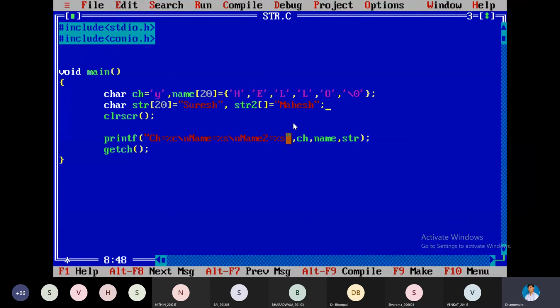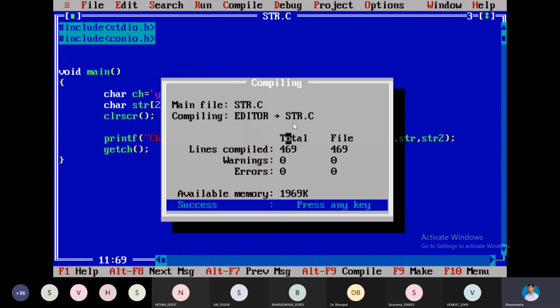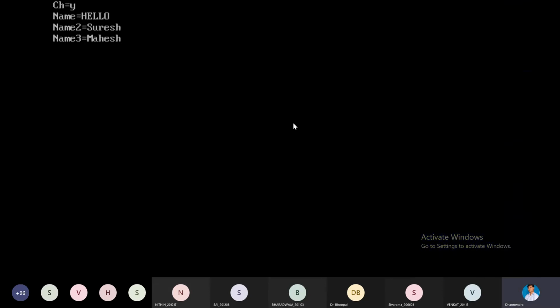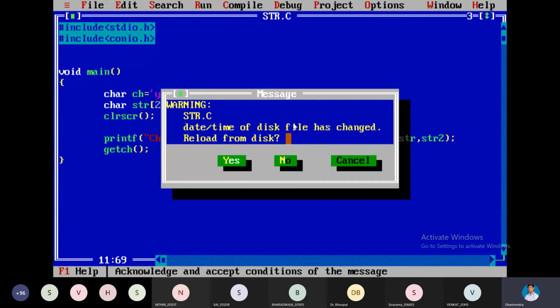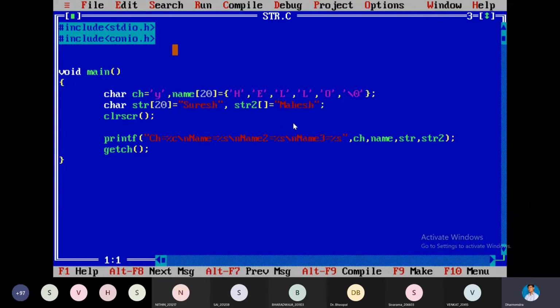Do you want to print the name 2 and name 3? Backslash n. Just print it. Name 3 is equal to percentile S. Give the reference. The reference that is str2 I have declared. Save it, compile it, run it. Hello, Suresh, Mahesh. Okay. So this is the simple string reading.